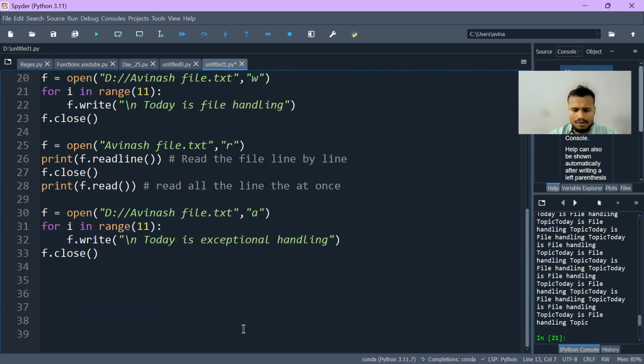Okay, and tomorrow, what will we be doing? Tomorrow we will see more questions, like how we can remove the file and all these things. And tomorrow we will start with exceptional handling, after discussing more of file handling. Okay. Till then, I want you guys to keep practicing 500 to 1000 lines of code. So see you tomorrow in exceptional handling.